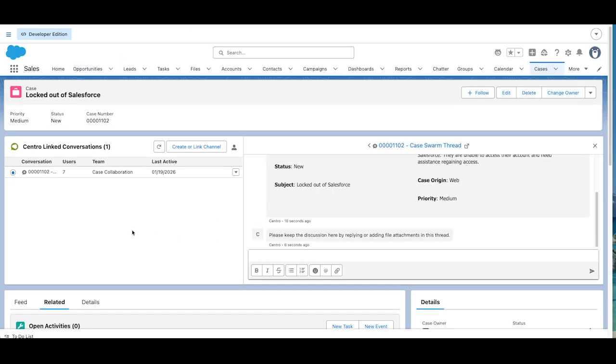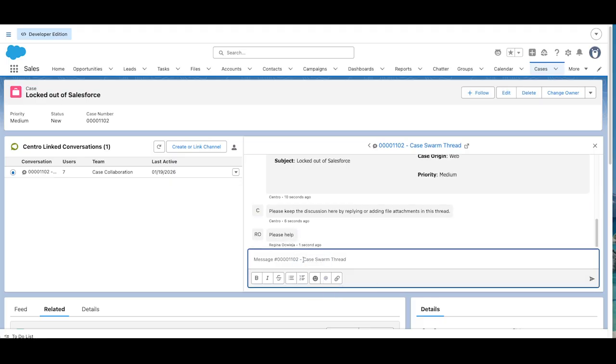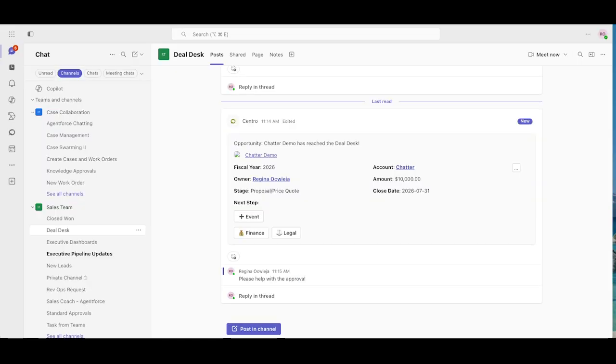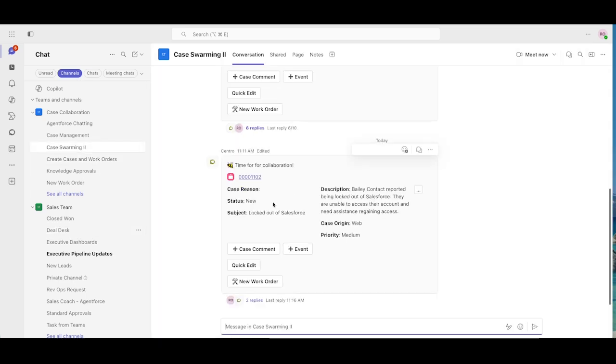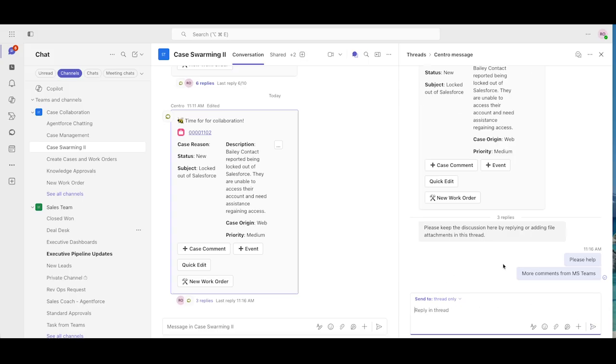Similarly, on the case object, we are linking a thread here as you would replace Chatter with the thread of the case channel. Again, I have the ability to @mention and do whatever I need to do directly from Salesforce. Additionally, on the Microsoft Teams side, you can see that thread is being collaborated on, and I can see the message that was posted from Teams. I can also add comments here to collaborate on this case, replacing Chatter.